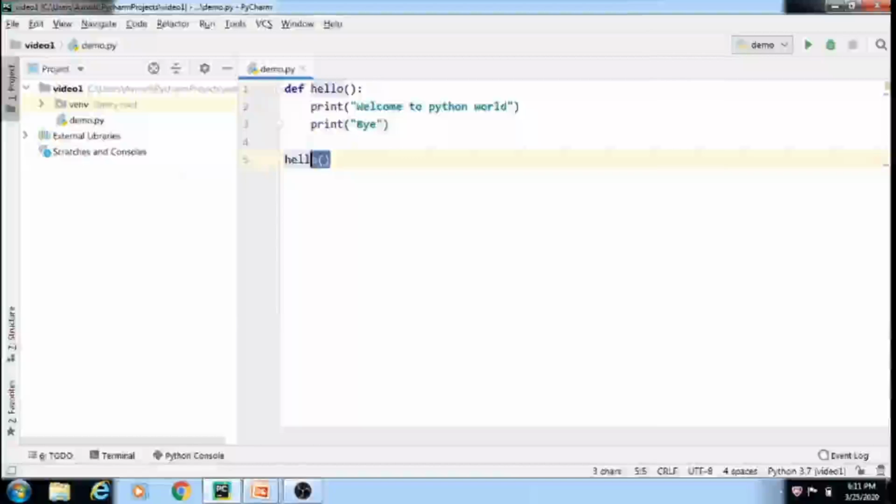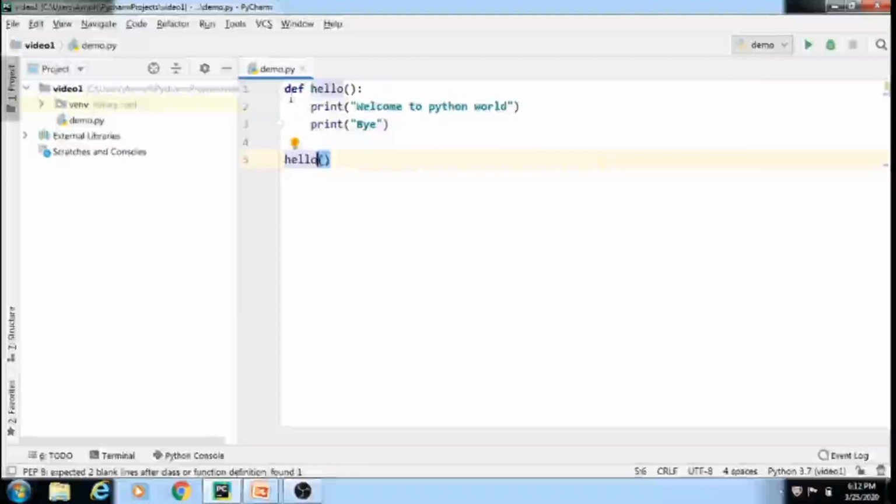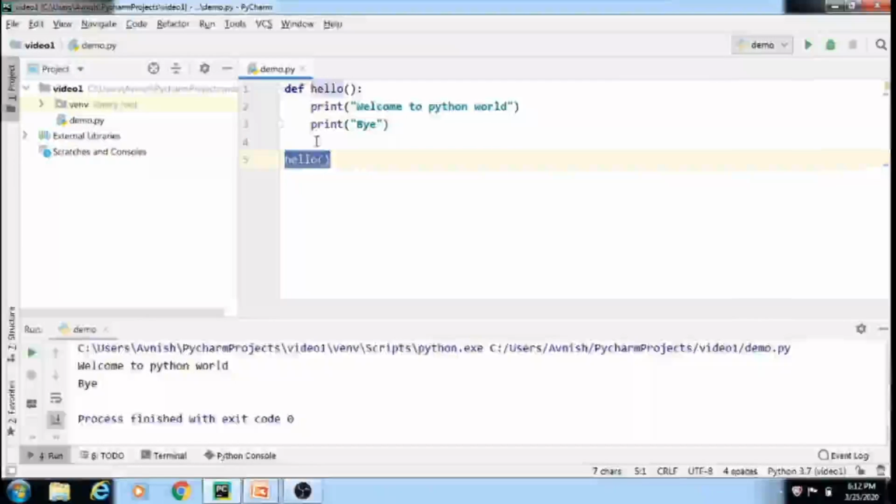Now what is the function calling? This is the function calling. Here you can call a particular function using the function name with two round brackets. Another important thing in this case is that the user must take the precaution that the function must be defined before function calling. In this case, this is the defining part. That part should be written first and then you can execute the function calling. See, first we will execute this code, then we will see what happens if we write the function calling before the function defining part.